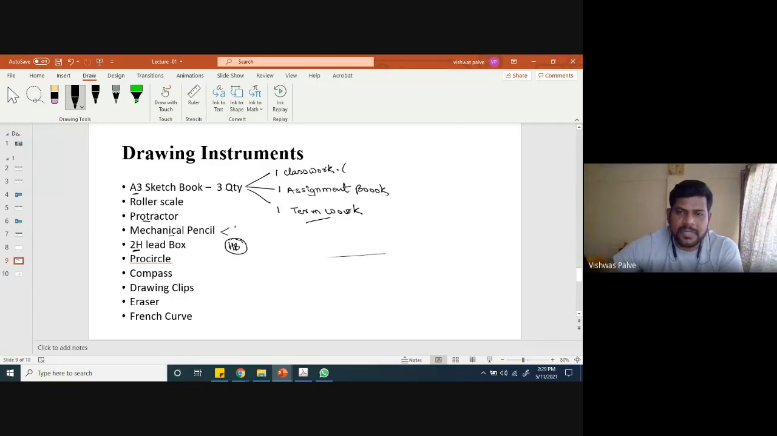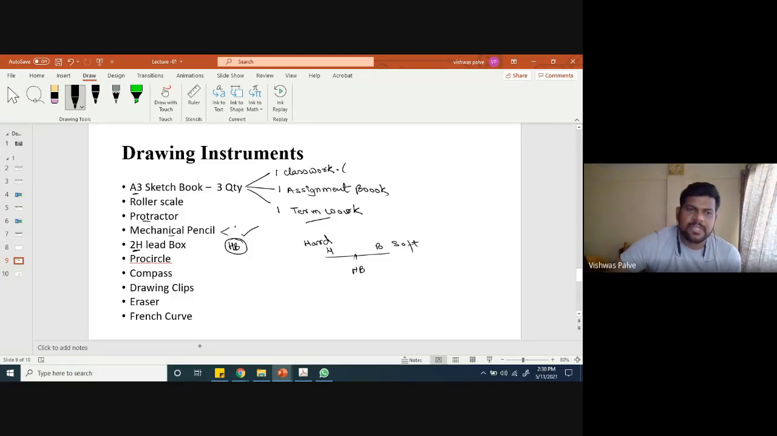What is the specialty of that lead? Suppose this is the HB lead, with a B side and an H side. The B side is soft and you can draw dark lines, and the H side is hard, so you can draw faint lines that will not spoil the drawing. If you don't get 2H leads, the HB leads will work. In this pandemic situation you won't get 2H leads, so better purchase two pen pencils with HB leads. That's enough.